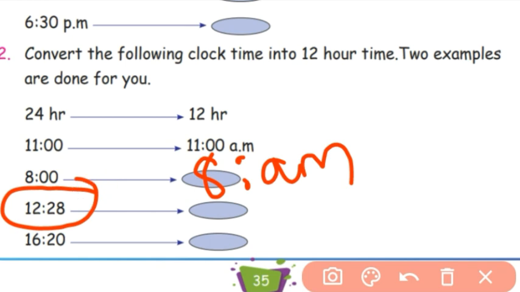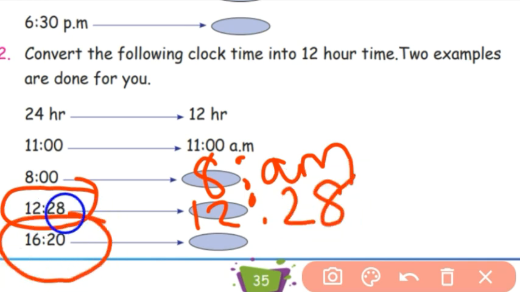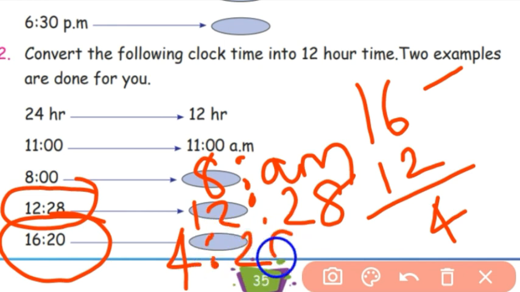12:28. It's our normal clock time also. It's 12:28 only. 16:20. See, 16 minus 12 is 4. The normal time is 4:20, 4 hours 20 minutes PM.